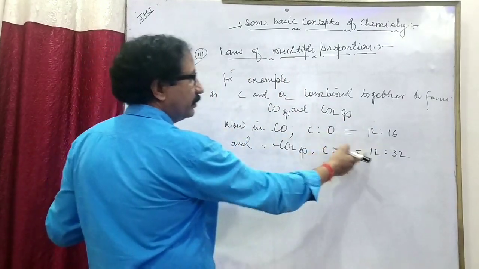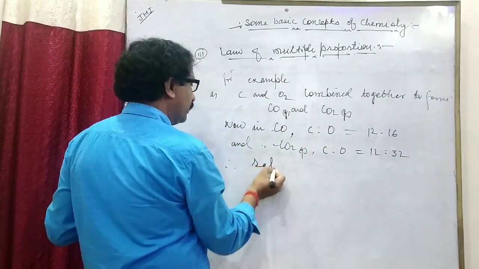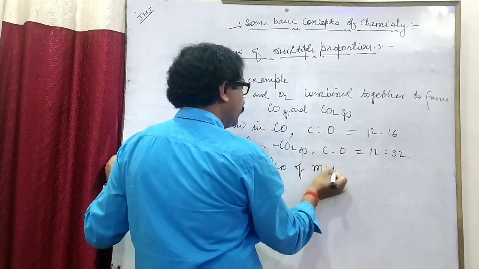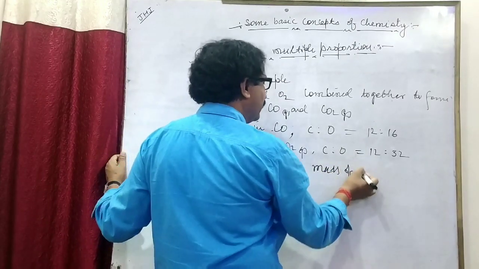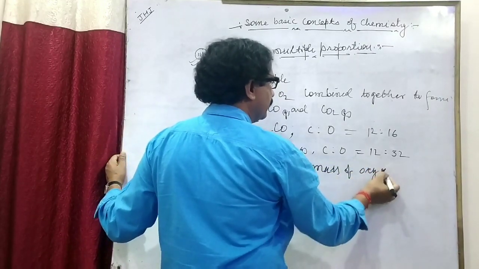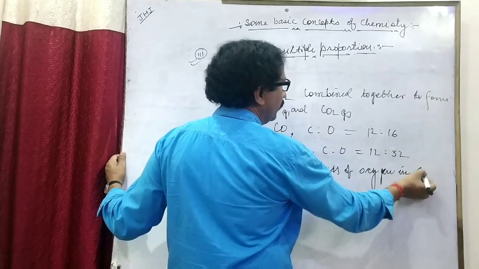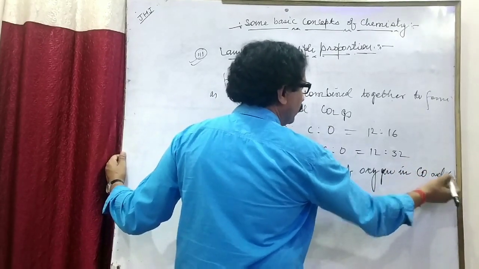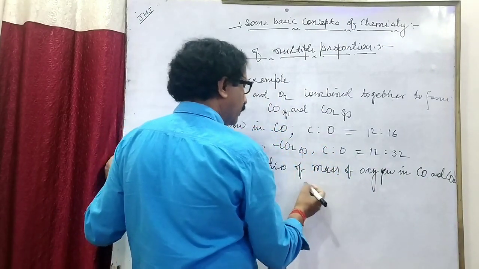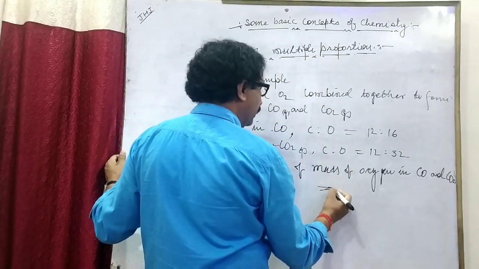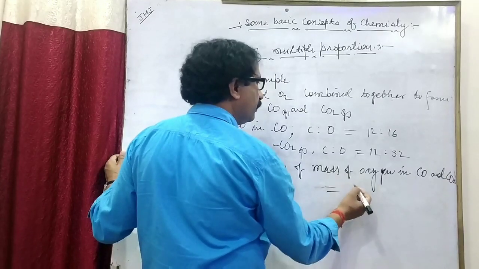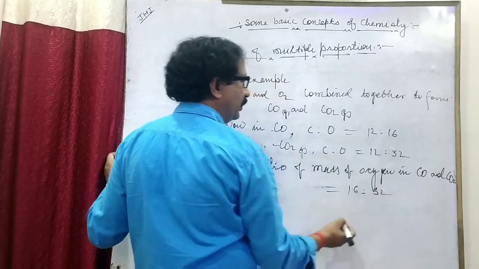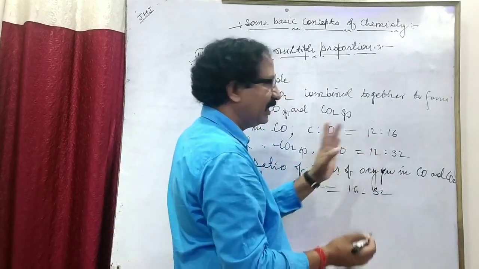Therefore, the ratio of mass of oxygen in CO and CO2 is equal to 16 to 32, because here the mass of carbon is fixed.